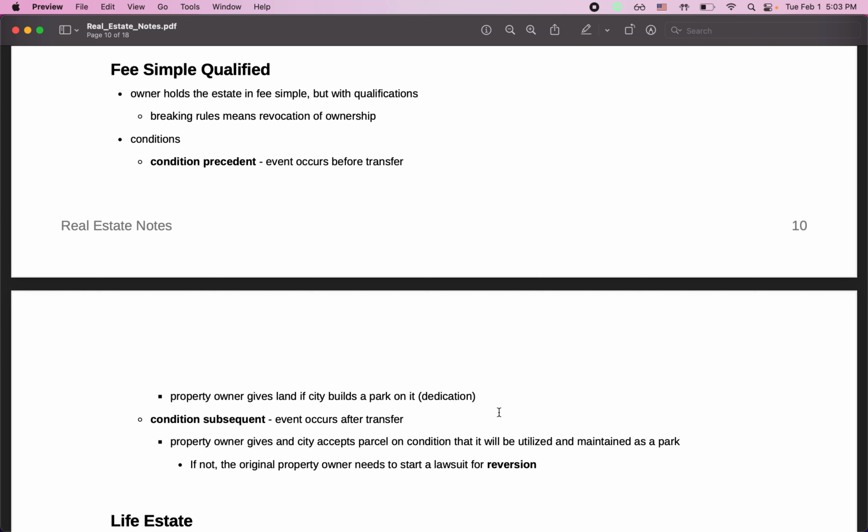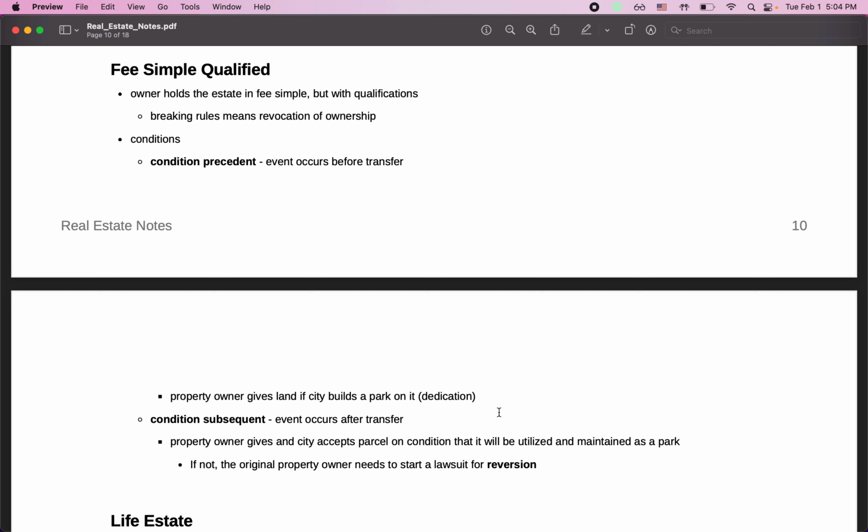The first type is condition precedent, meaning that the event occurs before the transfer of the land. For example, if a property owner gives land to a city only if the city builds a park on it, that is condition precedent, because the property owner won't give the land unless the city has built a park on it. Condition subsequent, on the other hand, means that the event occurs after the transfer.